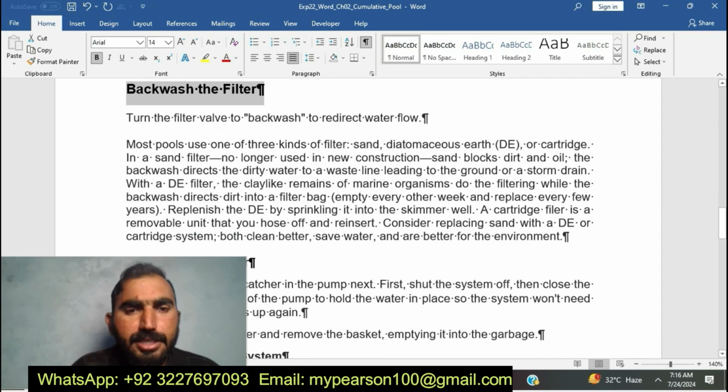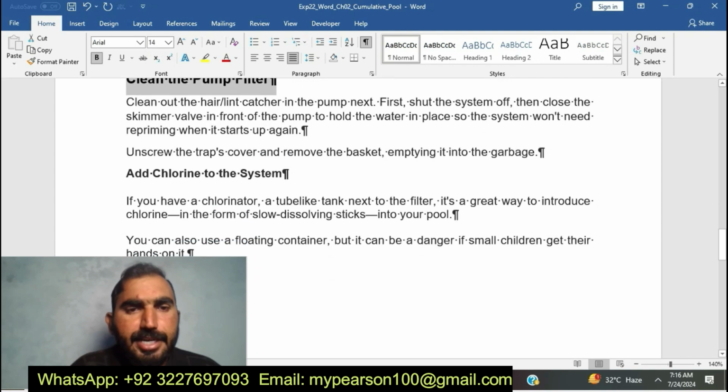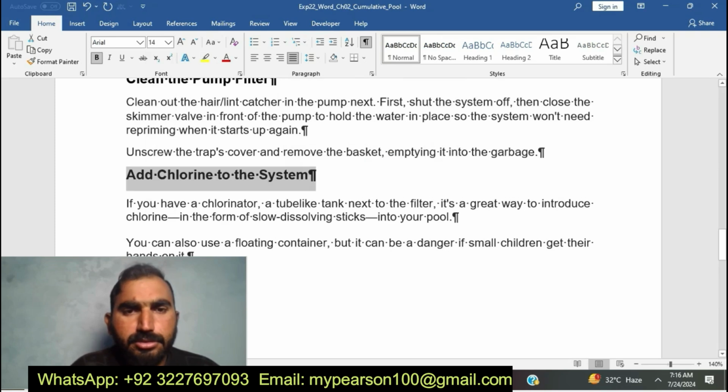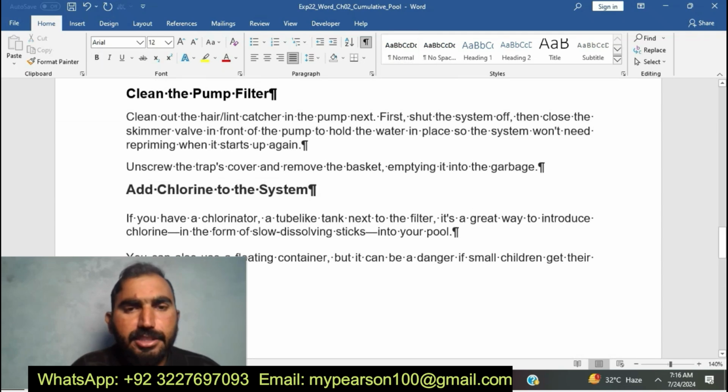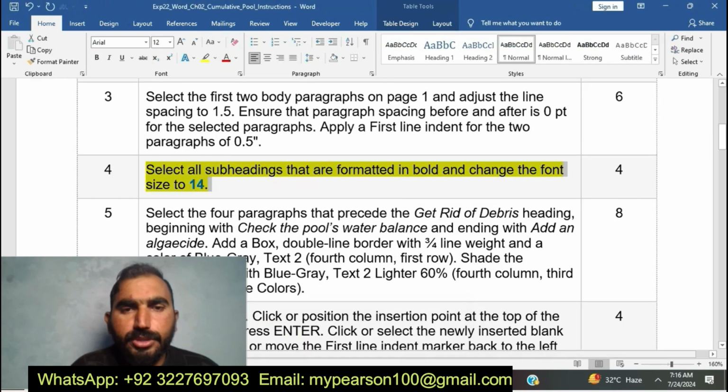The next heading, and the font size is 14. Next heading, add chlorine to the system, then the font size to 14. I have changed the font size of all subheadings to 14. I have completed step number 4.